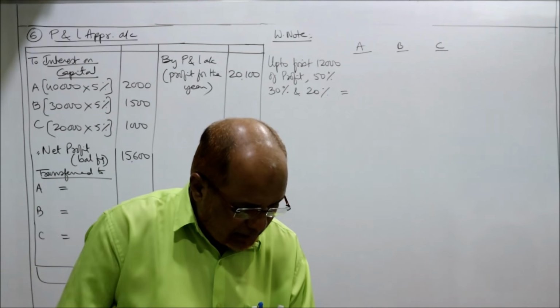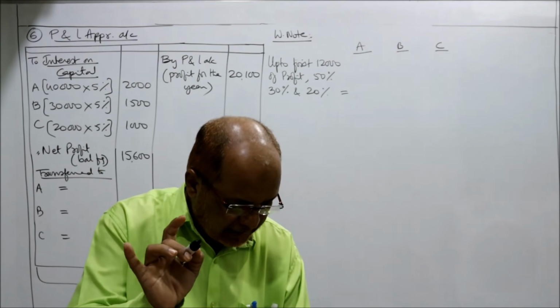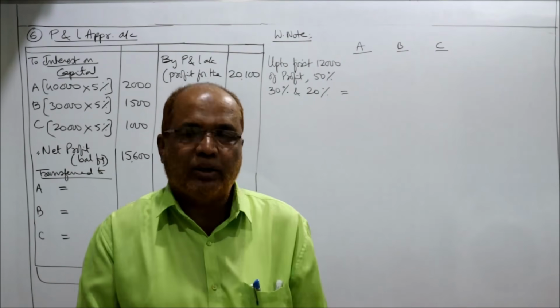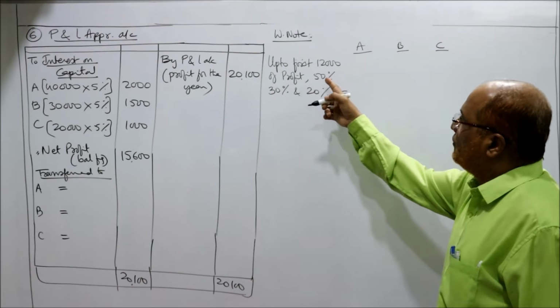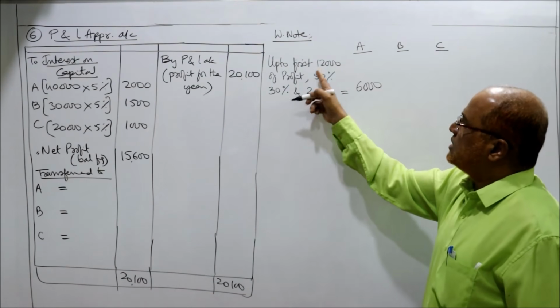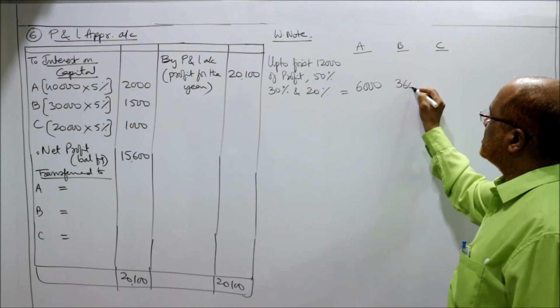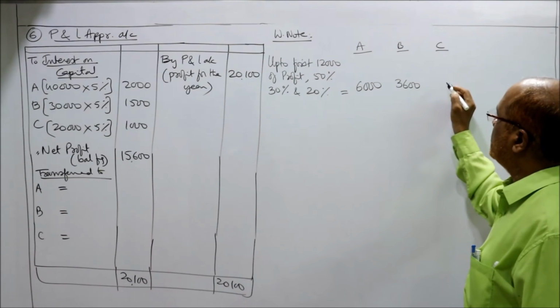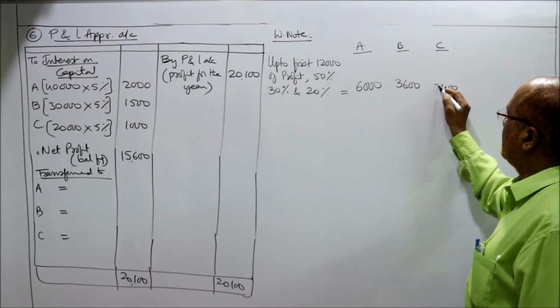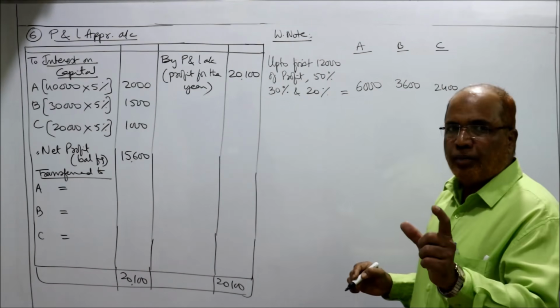Of the first 12,000 divisible as profit in any year, A is entitled to 50%, B 30%, C 20%. So 50% of 12,000 you'll get 6,000. 30% of 12,000 you'll get 3,600. And 20% of 12,000 you'll get 2,400. That's all. 12,000 rupees are distributed.